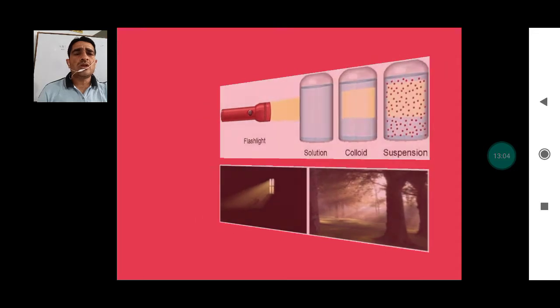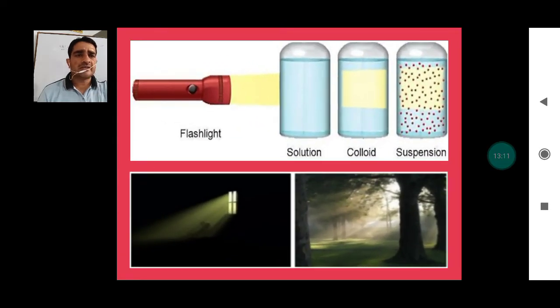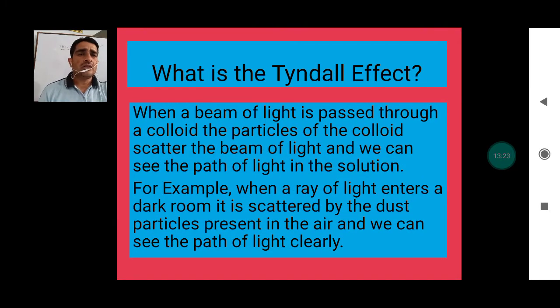But in case of a solution, you cannot see this here because the solution is considered to be clear and transparent. Now, what do you mean by this? This is the Tyndall effect. The light which passes through the colloidal particles as well as the suspension, as we see through the window as well as the bushes, you can say trees here in the winter season, mostly we see this. So this effect is called the Tyndall effect. Now, what is the Tyndall effect here?